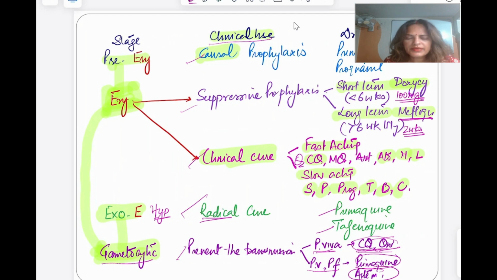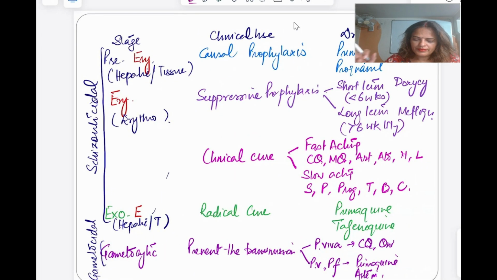The most important thing is what all we are going to use for the radical cure, which drugs we are going to use, primaquine and tafenoquine, and what we are going to use for the suppressive prophylaxis, okay, for the short term and for the long term. Here I have told only the important drugs, and then of course the clinical cure: what are the drugs we are going to use for the treatment of the malaria. Okay.